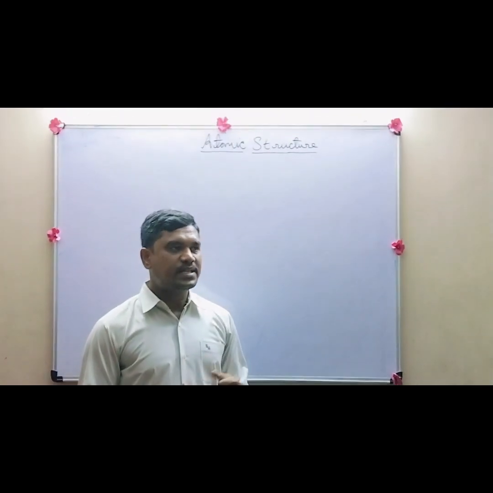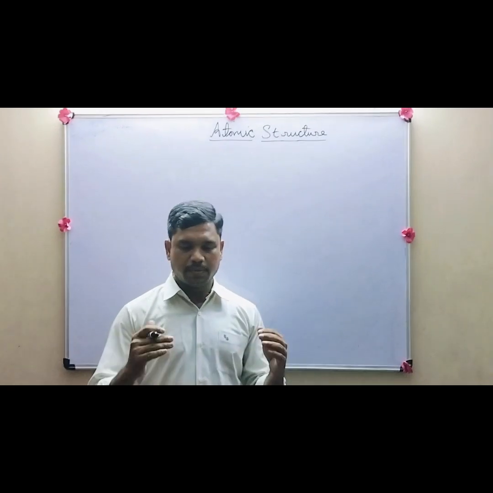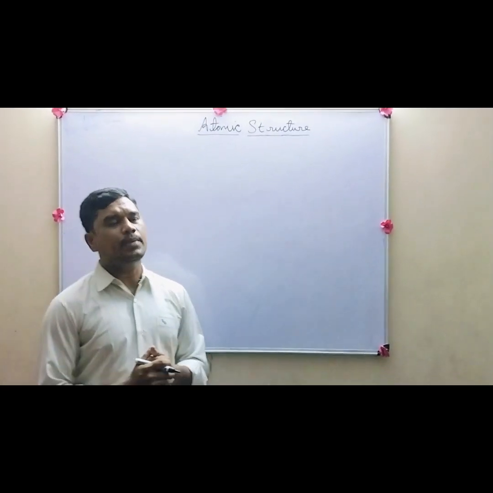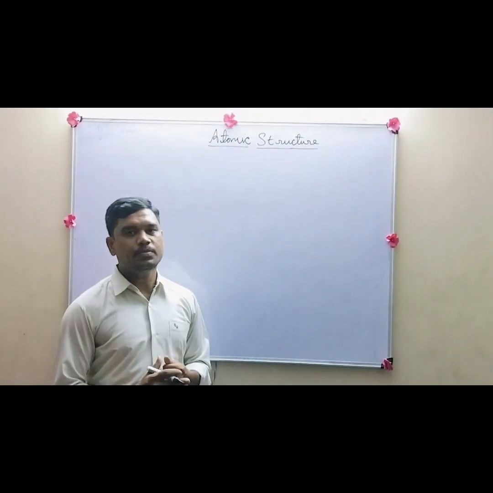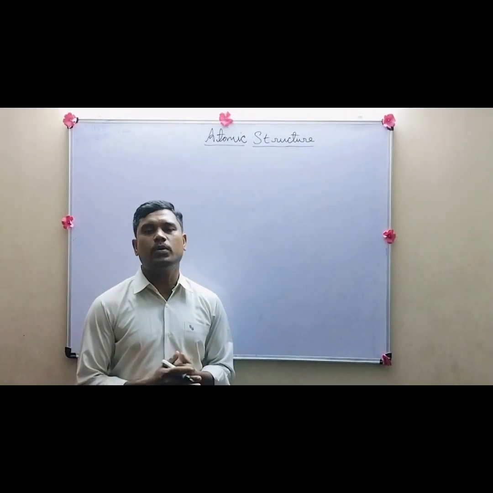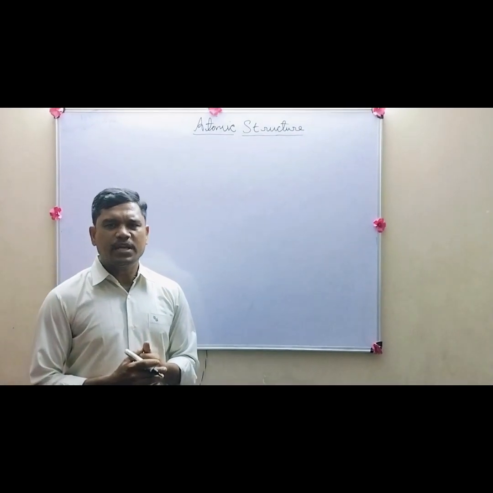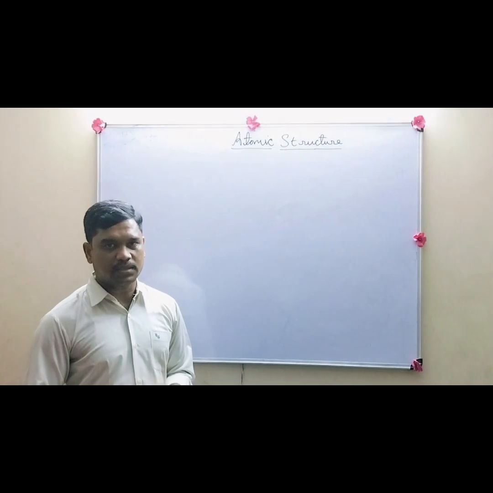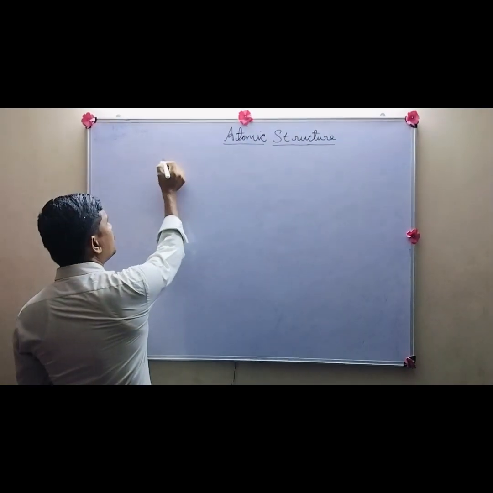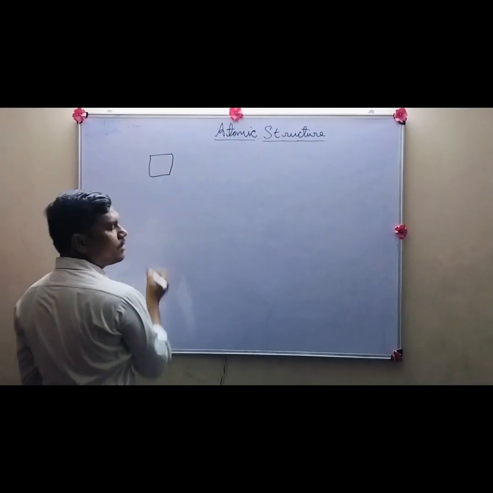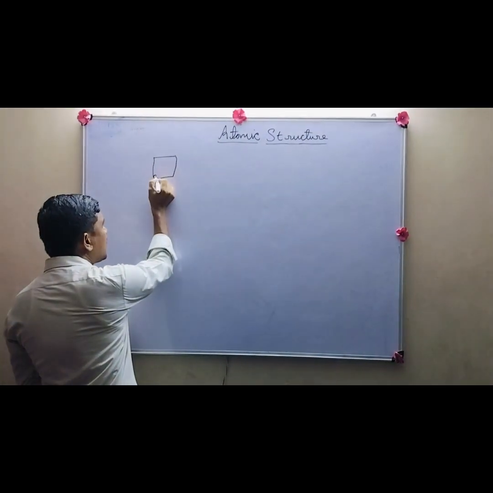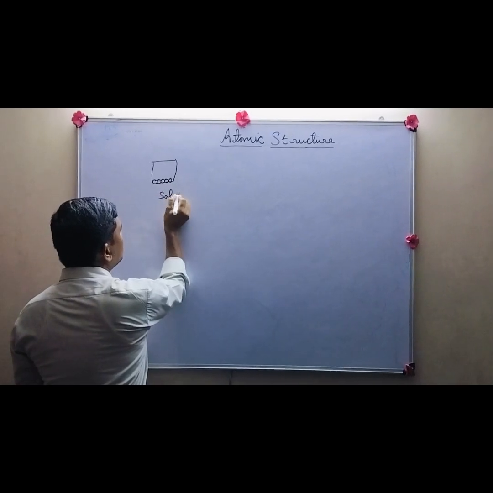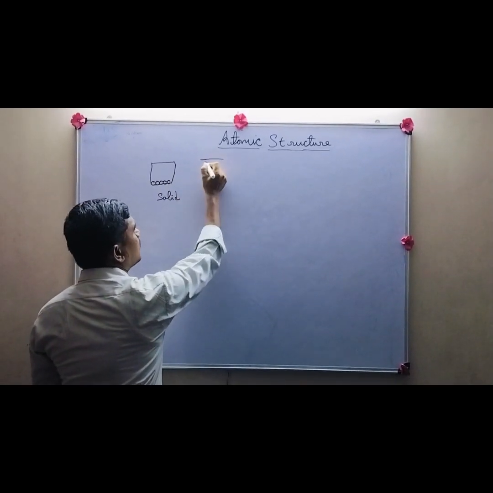In this lesson we are going to start with the basics, what you learn from a school level. So what we studied about atomic structure in previous classes. You know that an atom is the smallest or the finest particle that a matter contains. And if you take a solid, the particles or the atoms are very tightly packed, right? So these are called solids, which have very tightly packed atoms.